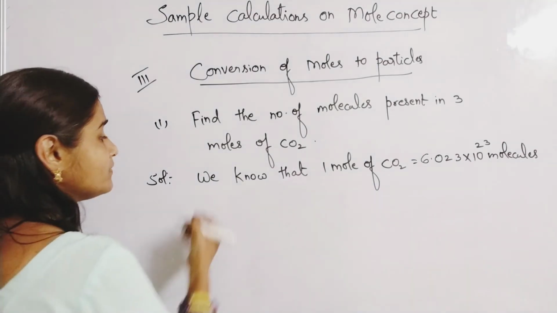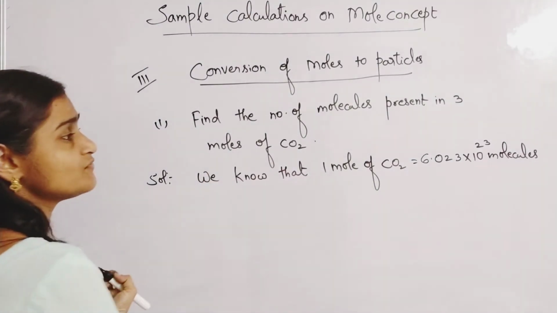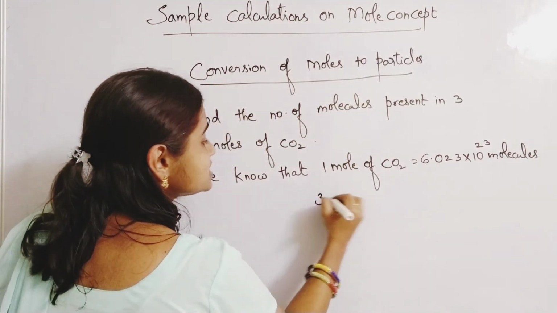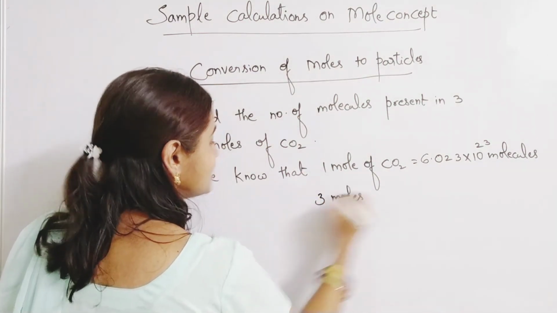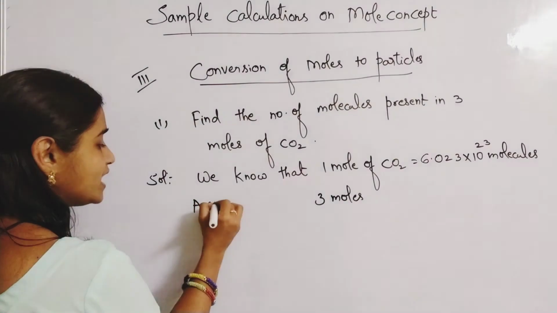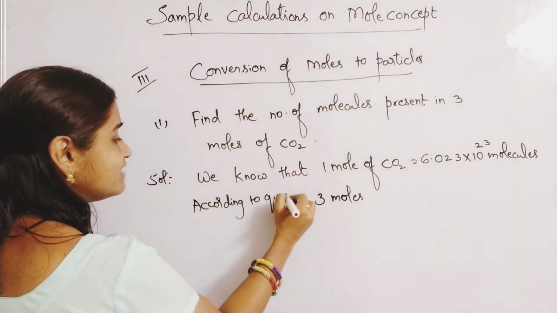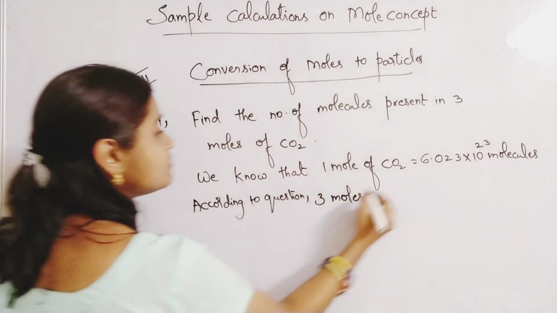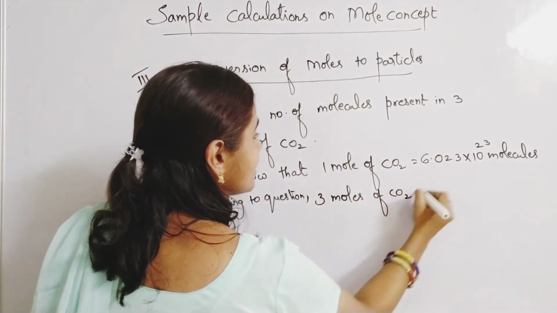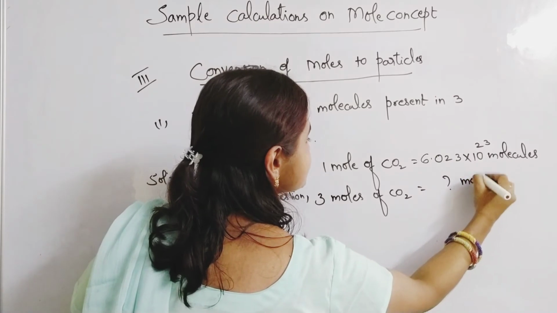Now in the question, according to the given question, 3 moles of CO2 has how many molecules?